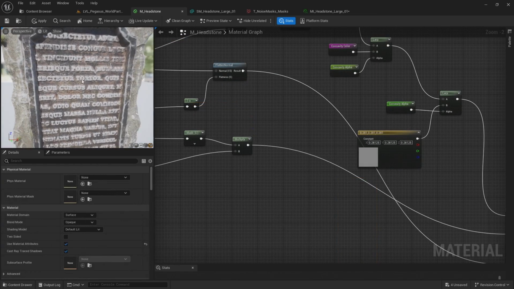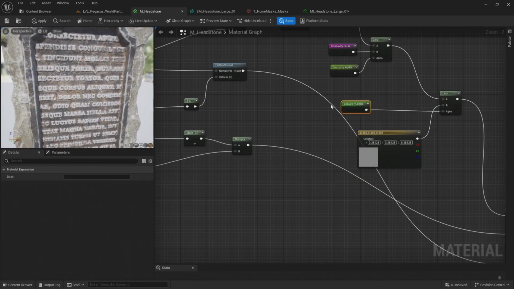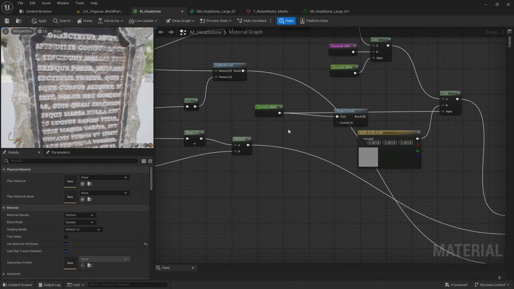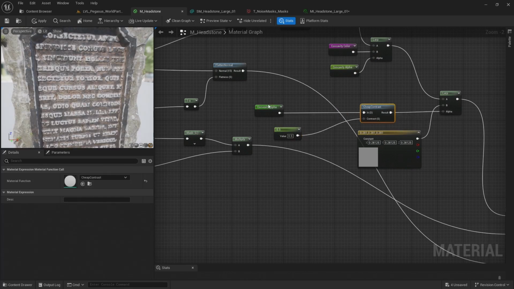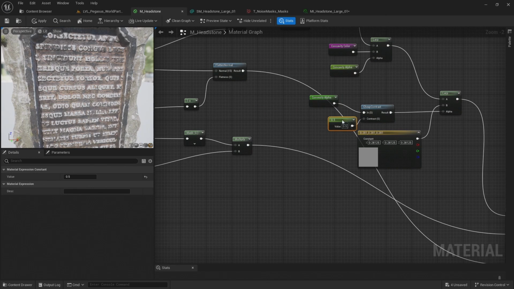I want to sharpen up the convexity mask on the metal. So after the convexity alpha, I'm going to add a cheap contrast, and then holding 1 on the keyboard, left click in the material graph to add down a constant scalar, set that to 0.5, connect that to the contrast, and connect that to the alpha on that third lerp. And that will just sharpen up the blending on the convexity on the metal area.